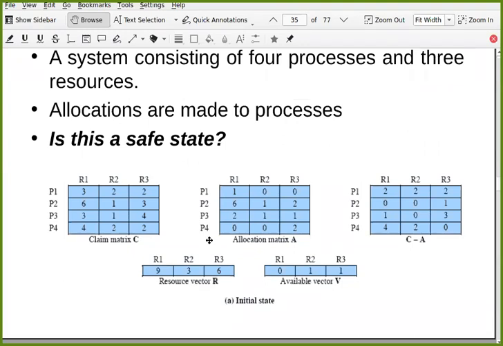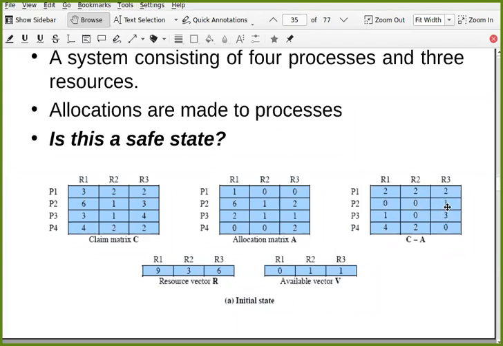Someone has answered: we can give R3 to P2 and get its resources back after execution. Correct. So now this is the current need matrix, right? With these available resources, is there any process which can be completed? P2, yes. P2 can be completed.